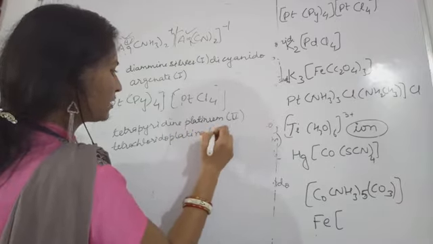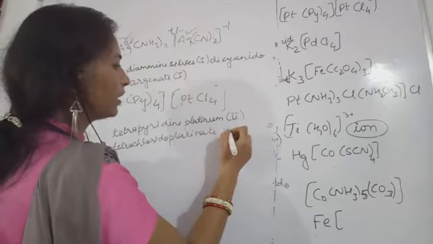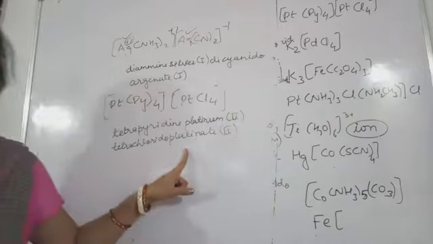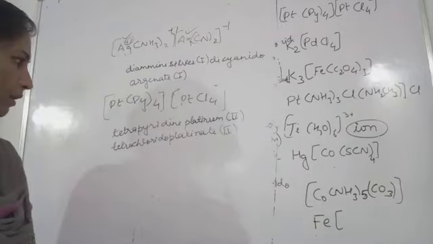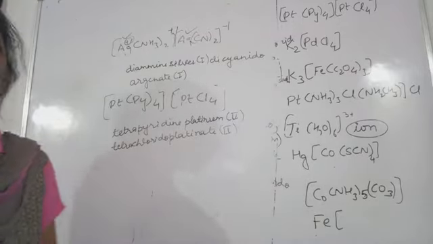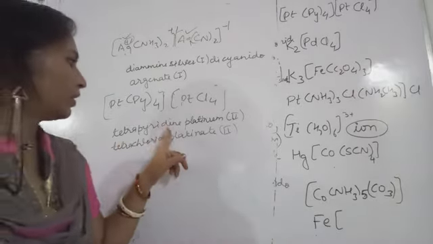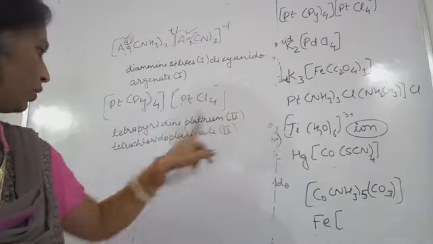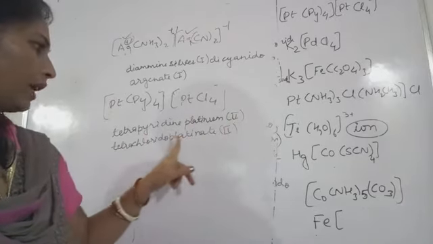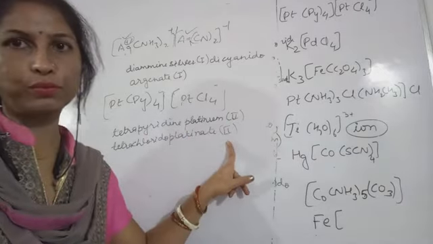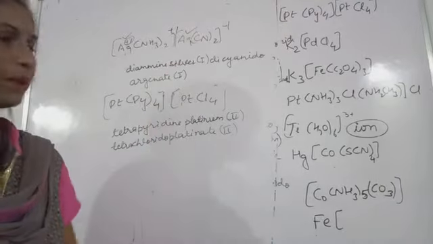Sorry, in this case this is platinate 2. This will be the name. Check it out, once again I'm writing: tetrapyridine platinum 2, tetrachlorido platinate 2. This will be the name of this complex.